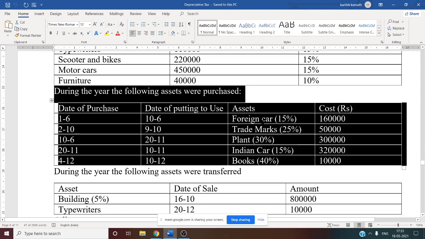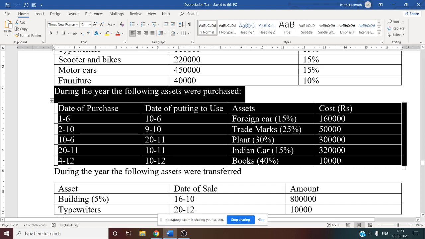Now the first asset is purchased in June: a foreign car, a 15% car, is purchased. Then a trademark is purchased in October. A plant is purchased in the month of June, and an Indian car, that is 15%, is purchased in the month of November, and the book is purchased in the month of December.